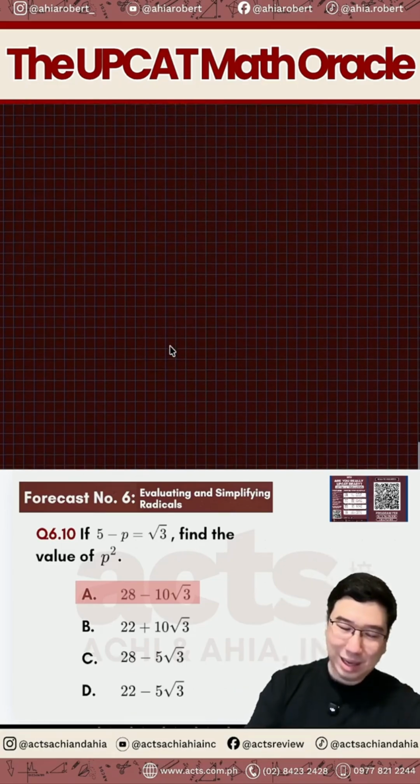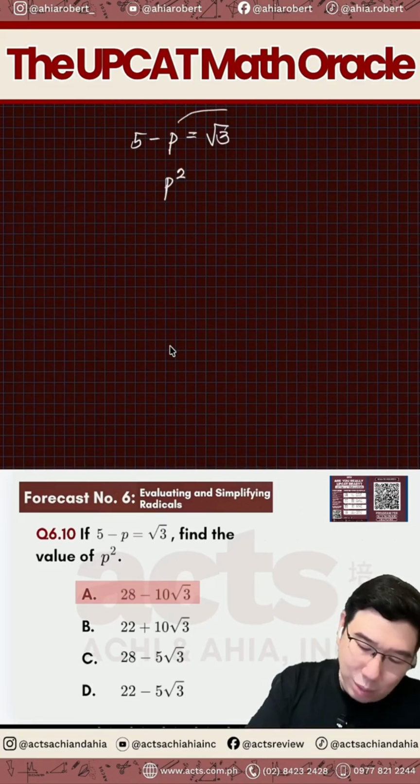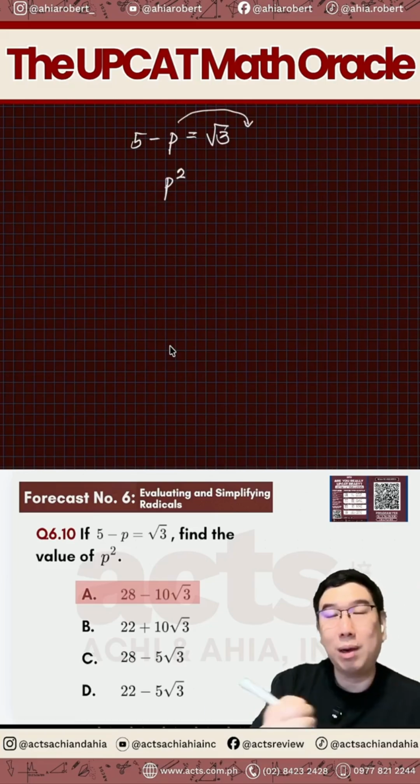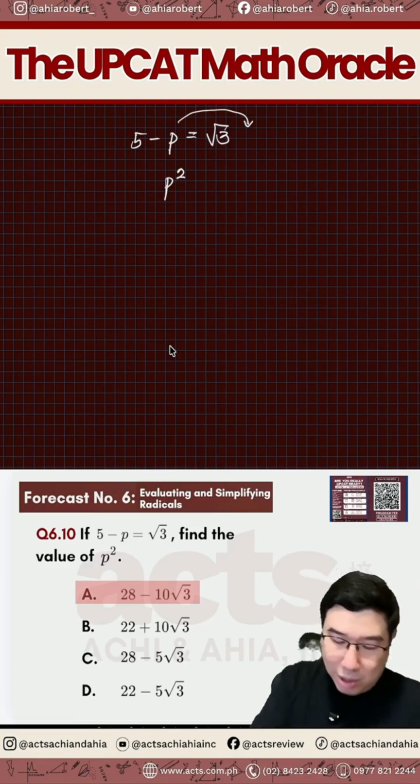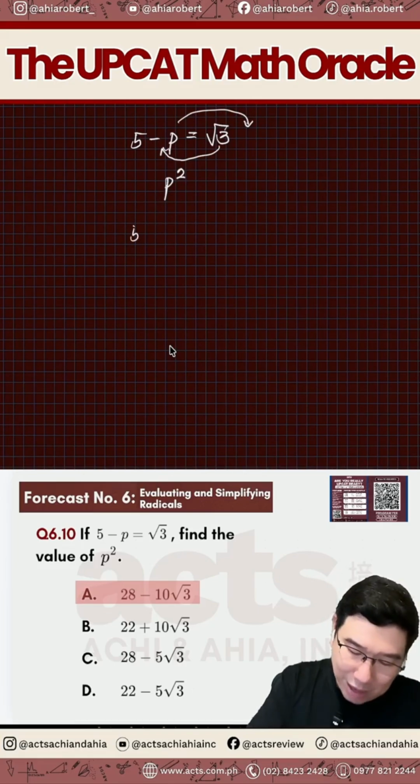Paano siya naging ganyan? E di mag-start muna tayo. Paano muna hanapin natin si P? The best thing here is lipat natin si P to the other side. From negative, it becomes positive. So that tells us that the square root of 3 should be drawn to the other side. So mangyayari ngayon is 5 minus square root of 3 is actually your P.